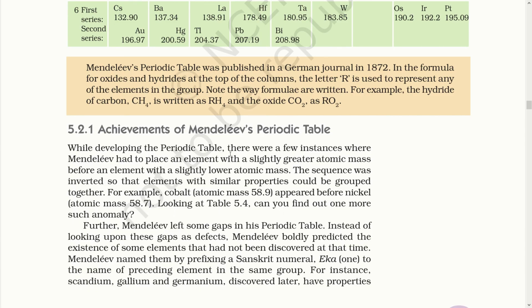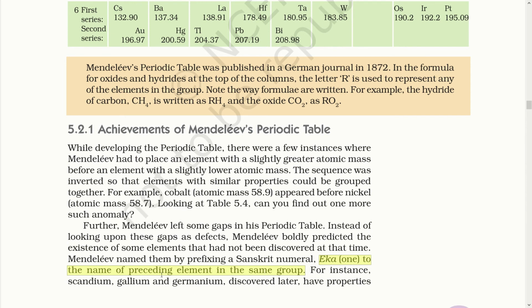While developing the periodic table, there were a few instances where Mendeleev had to place an element with a slightly greater atomic mass before an element with a slightly lower atomic mass. The sequence was inverted so that elements with similar properties could be grouped together. Further, Mendeleev left some gaps in the periodic table. Instead of looking upon these gaps as defects, Mendeleev boldly predicted the existence of some elements that had not been discovered at the time. Mendeleev named them by prefixing a Sanskrit numeral, Eka, that means 1, to the name of the preceding element in the same group.